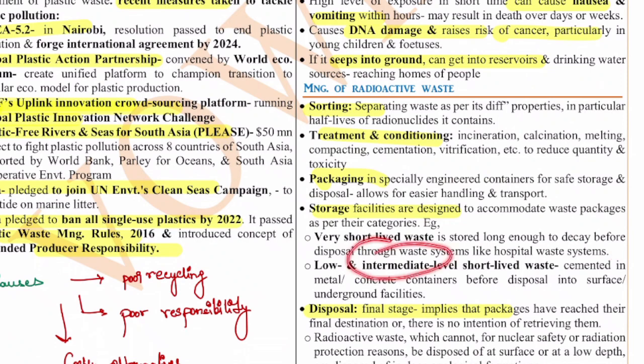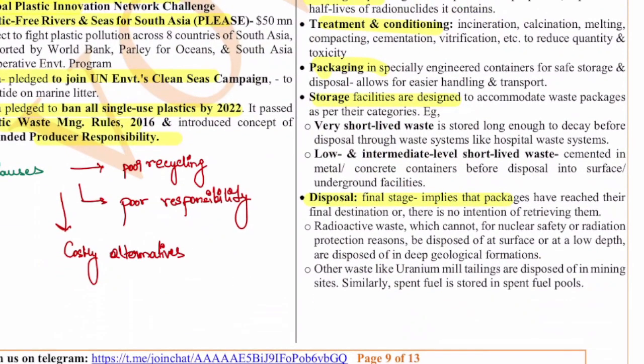Low and intermediate level short-lived waste is cemented in metal or concrete containers before getting disposed of in surface or underground facilities. And the disposal, at the final stage, implies that the packages have reached their final destination and there is no intention of retrieving them. The radioactive waste which cannot, for nuclear safety or radiation protection reasons, be disposed of on the surface or at lower depth has to be disposed of in deep geological formations. That means mined areas and all these areas which are very deep.